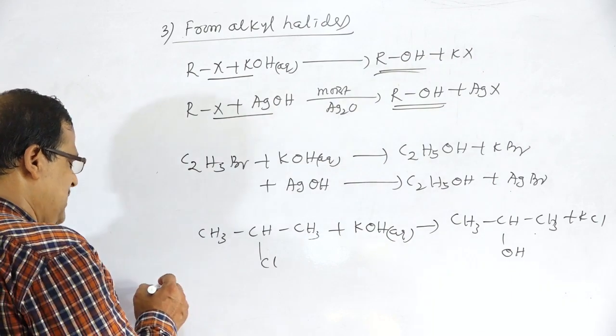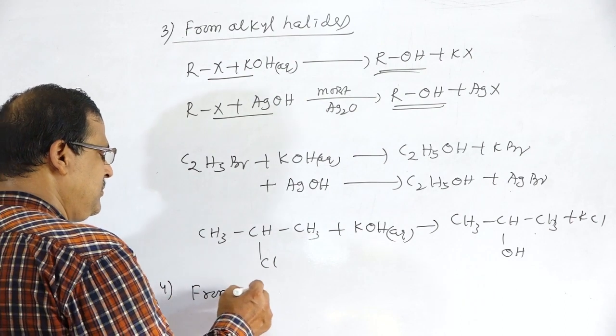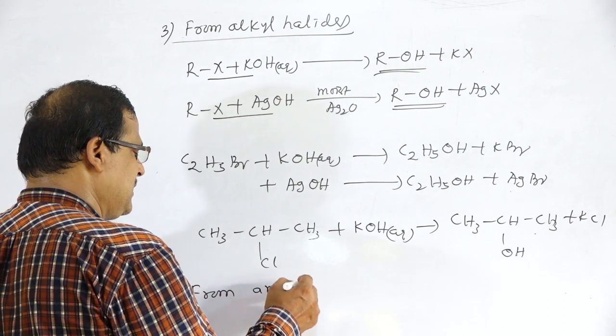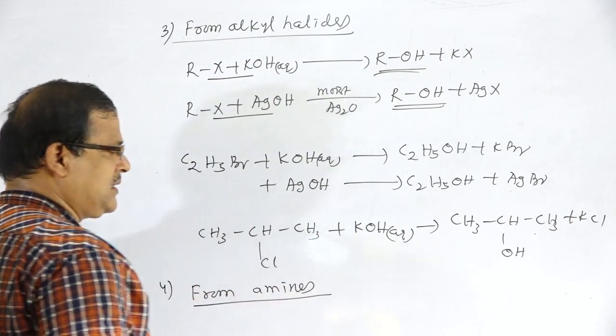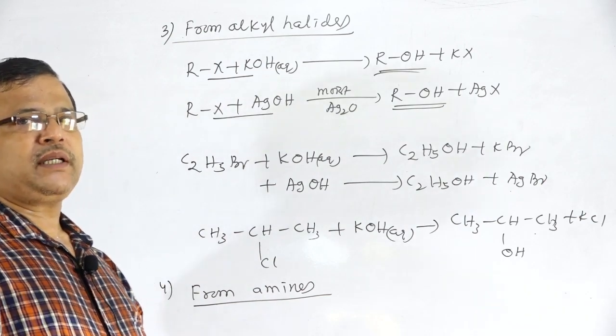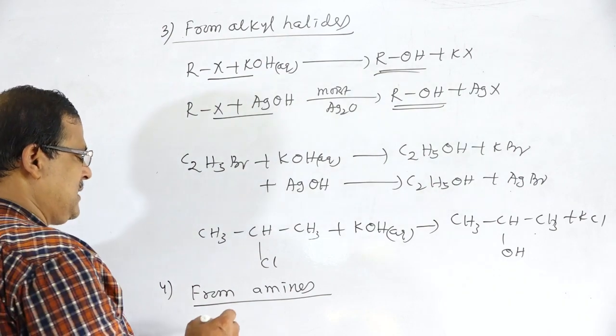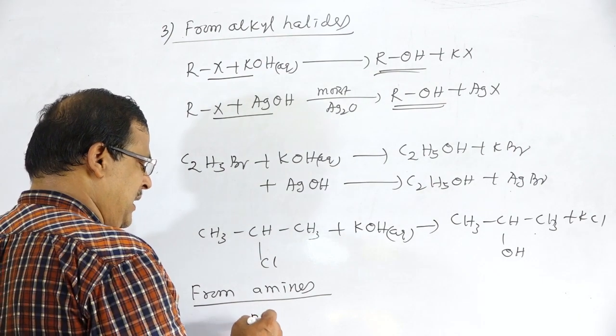The next method of preparation is from amines. This method is applied particularly for primary amines, having the formula RNH2.